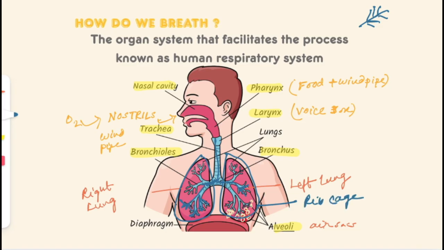Also these lungs from downwards are secured by a muscular structure that is termed the diaphragm, right? This is the entire structure of the respiratory system. Now we will see it thoroughly by visualization.